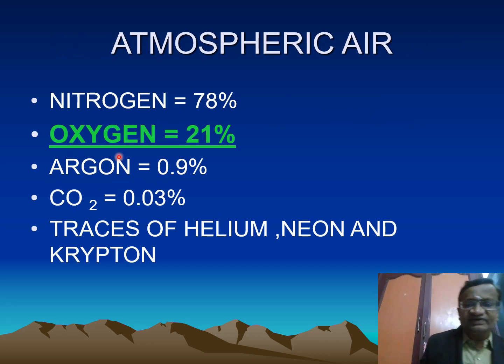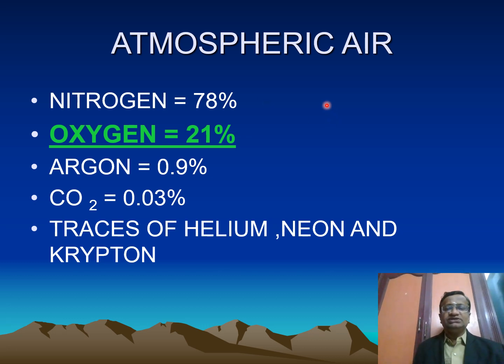Now we go to atmospheric air. Atmospheric air contains 78% nitrogen, 21% oxygen, and the rest is argon, carbon dioxide, and traces of helium, neon, and krypton. So the majority is nitrogen, 78%, and oxygen is 21%.